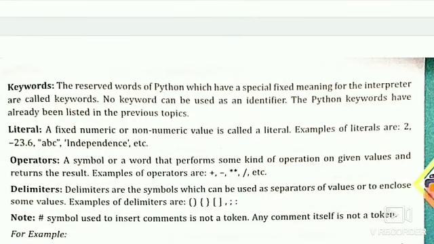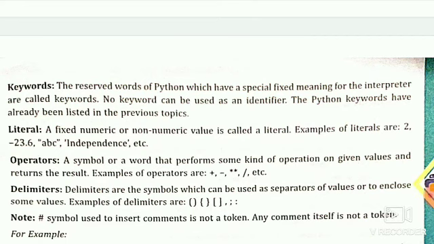Then after identifiers, keywords. These all are tokens. The reserved words of Python which have a special fixed meaning for the interpreter are called keywords. No keyword can be used as an identifier, so we cannot use the name of a keyword as the name of a variable. The Python keywords have already been listed in the previous topic. We saw at the starting of this video what the keywords in Python are.